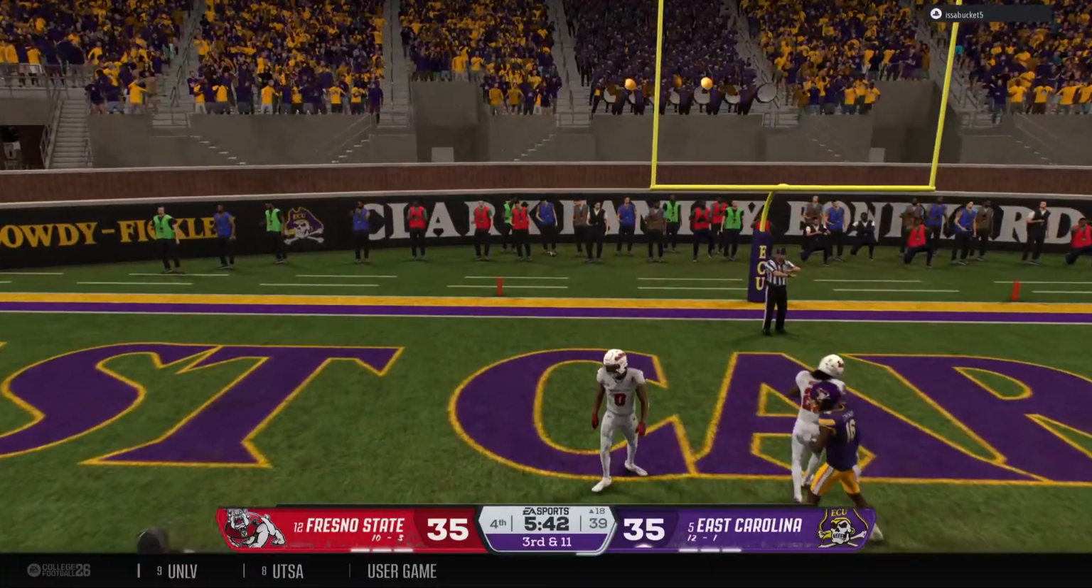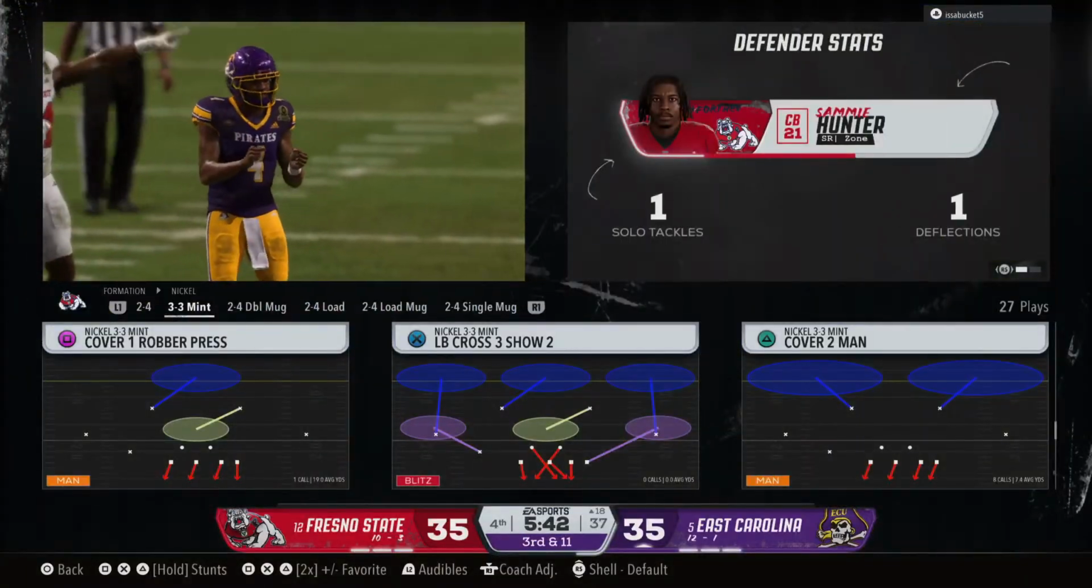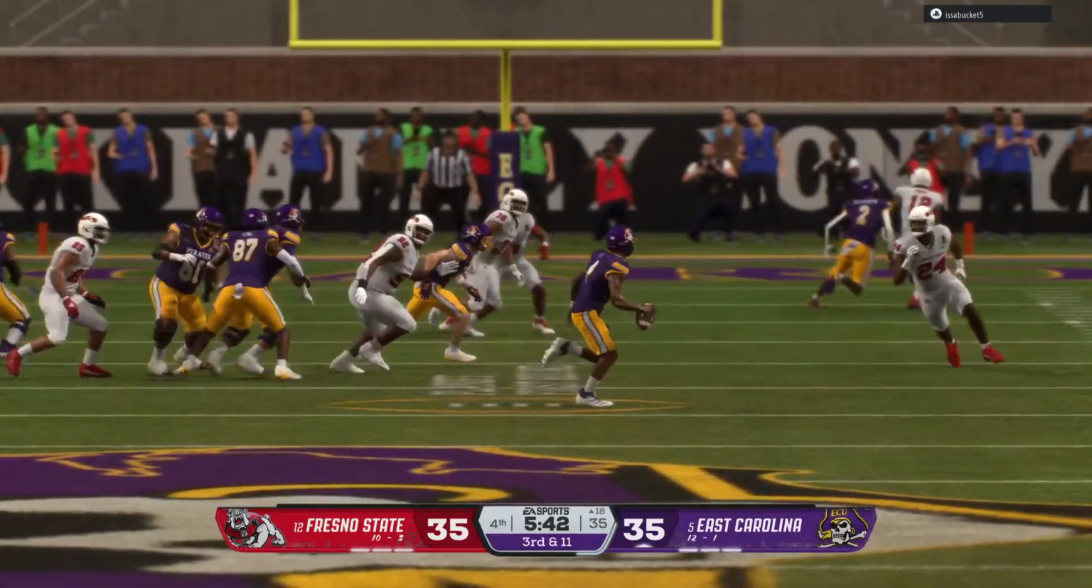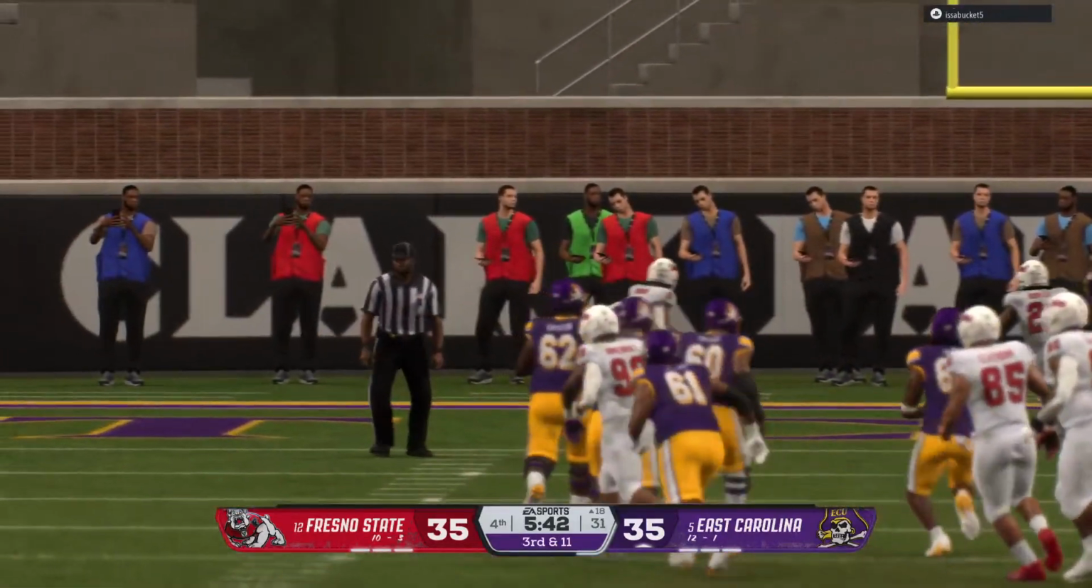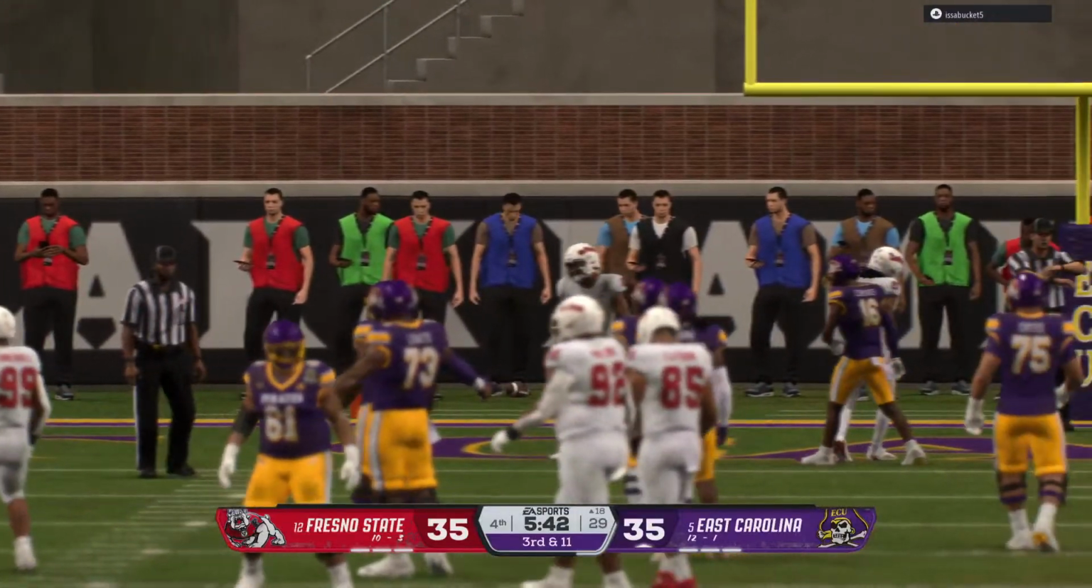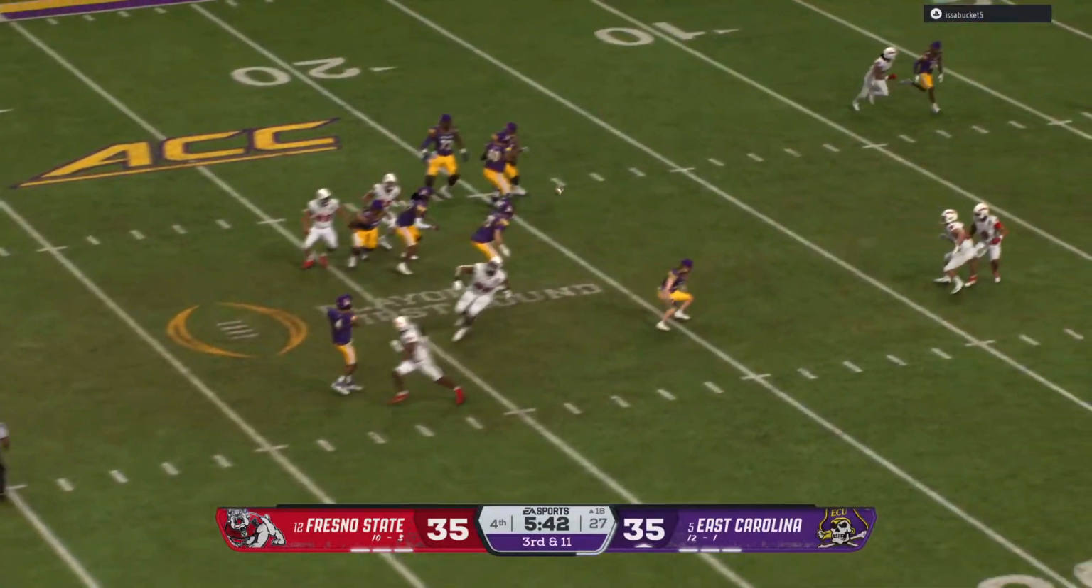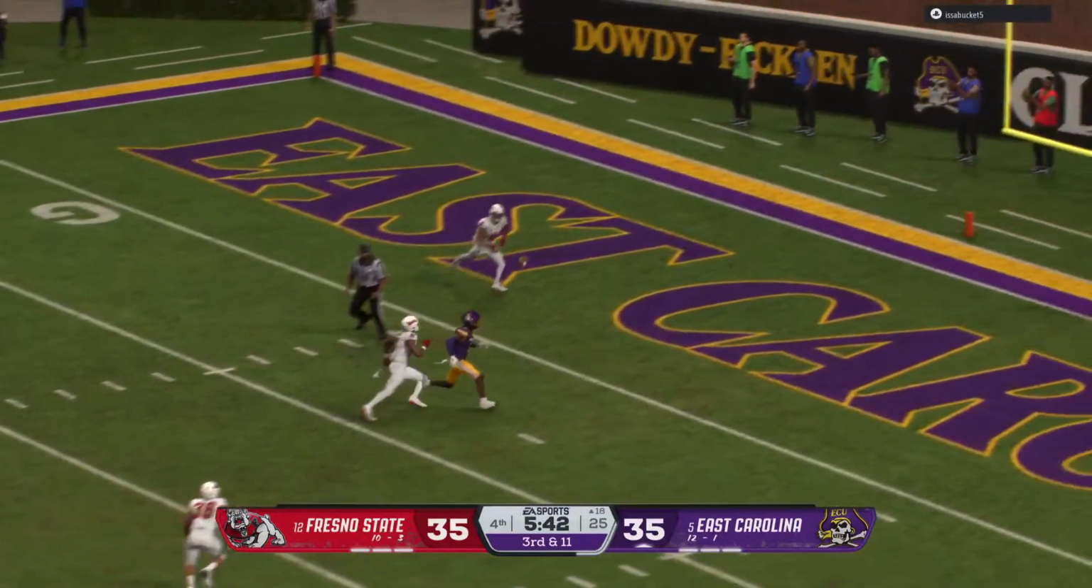On the move now. It's going to be incomplete. Trying to make something happen on the run, but nobody open. Boy, what a call here by the offensive coordinator. Dialed it up perfectly. The play looked like it had a chance for a big gain. Unfortunately, the quarterback off on the accuracy, put that ball too far out in front of the receiver.